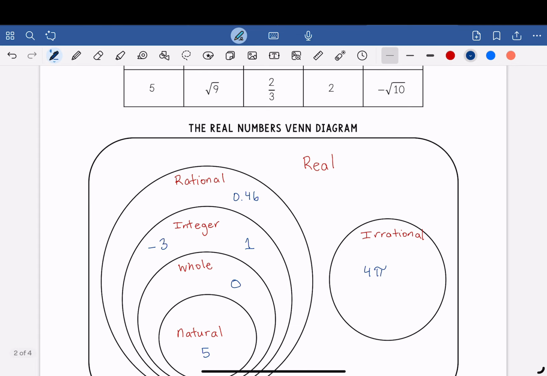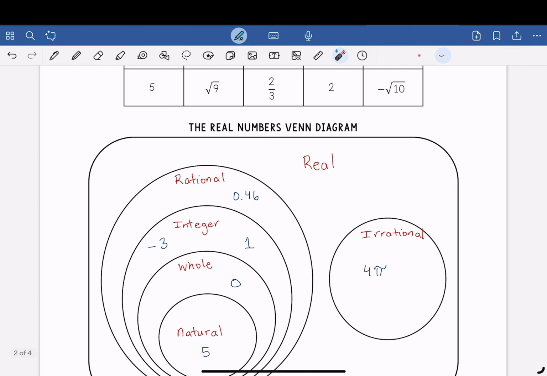The next number here is the square root of 9, which is equal to 3. So it can be either integer, whole, natural, or rational. I'm going to place it under whole. Then we have 2/3, which will equal a repeating decimal number.